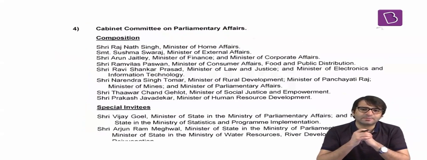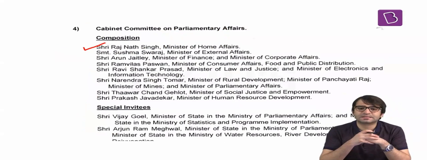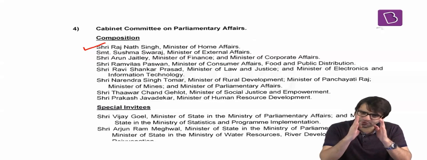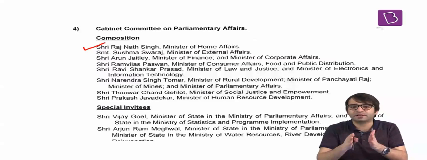Then there is the cabinet committee on parliamentary affairs. And this cabinet committee on parliamentary affairs is headed by the Minister of Home Affairs. It is not headed by the Prime Minister. So you have to be absolutely sure which cabinet committee is headed by the Prime Minister, and which cabinet committee is not headed by the Prime Minister.